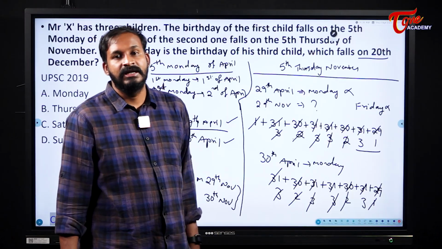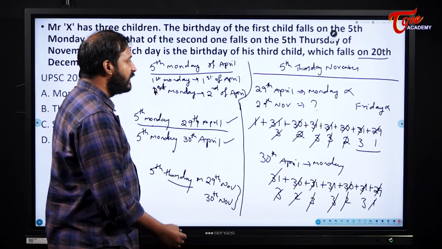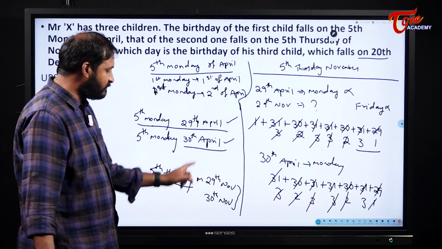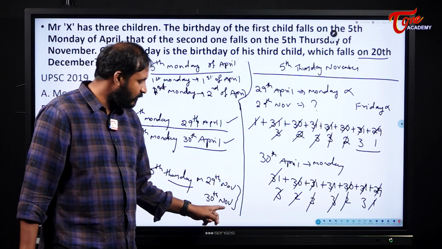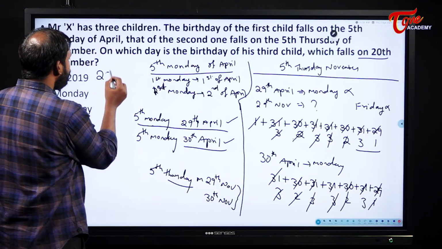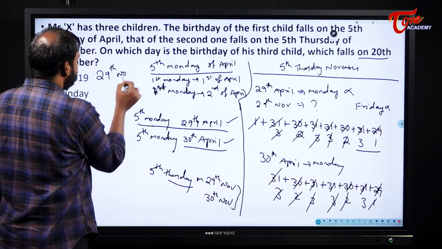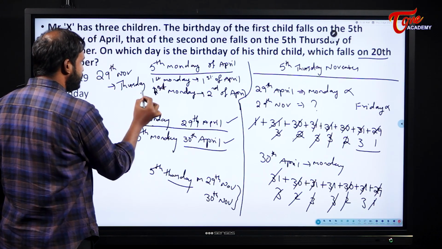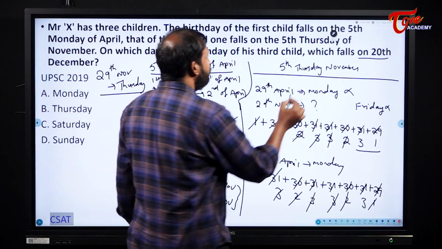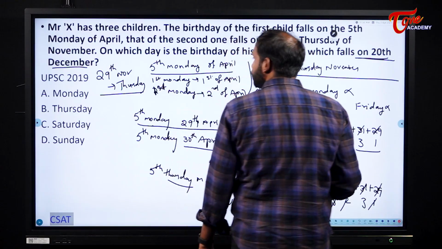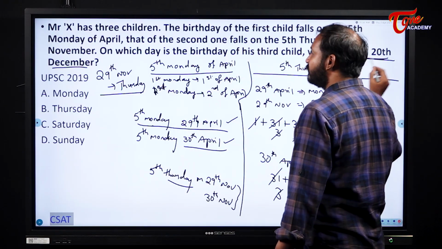What does it become? Thursday. So, that means if I consider my 30th of April as the first child's birth, then my second child's birth will happen on what date? 29th of November. So, now 29th of November is Thursday. Okay, good. 29th of November is Thursday. Now, they are asking us which day falls on 20th of December. If 29th of November is Thursday, what will be 20th of December?